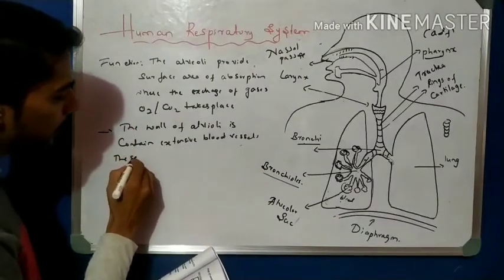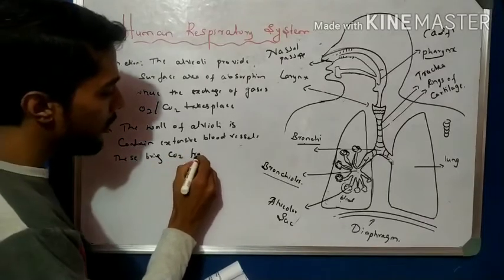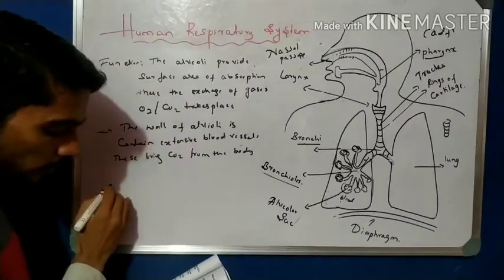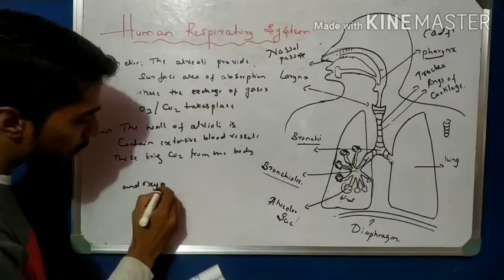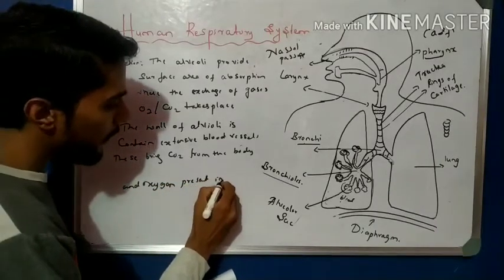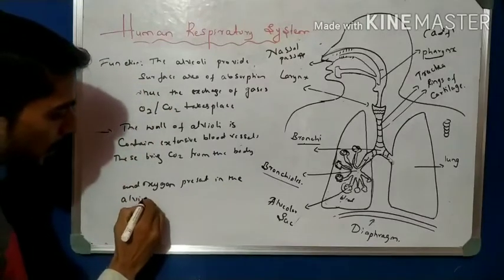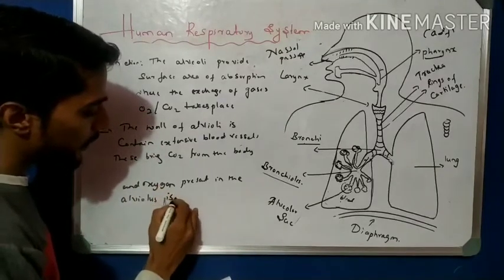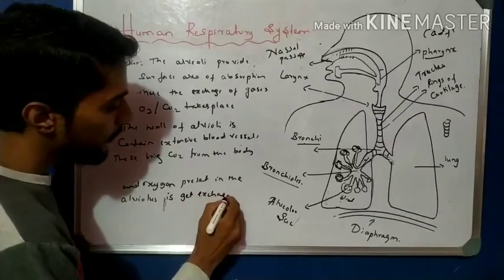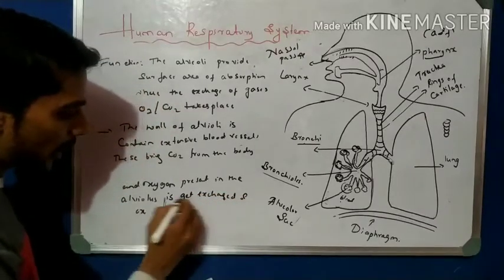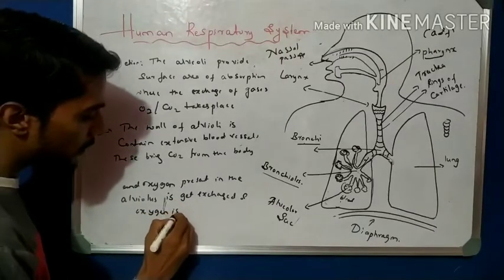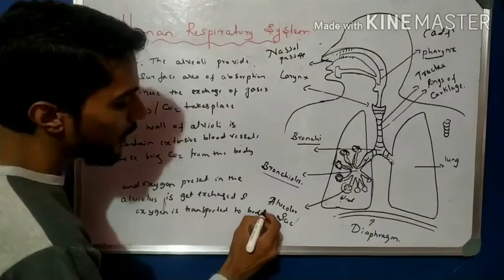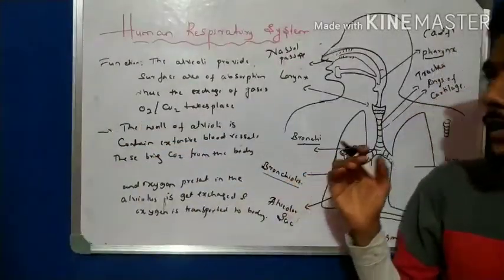These bring carbon dioxide from the body, and the oxygen present in the alveolus gets exchanged, and oxygen is transported to the body. So this is the function of an alveolar sac, right?